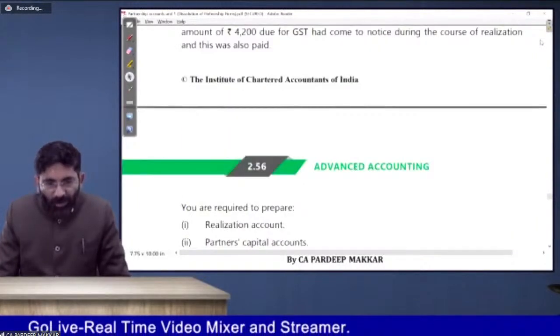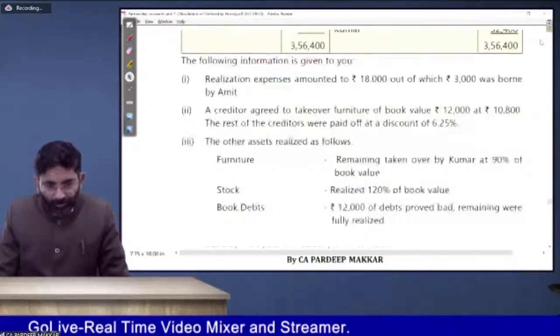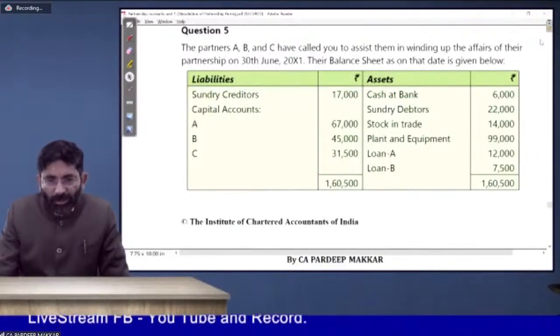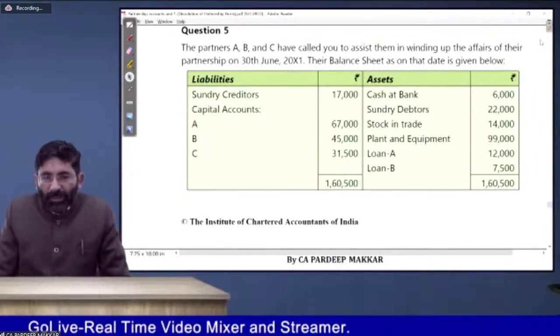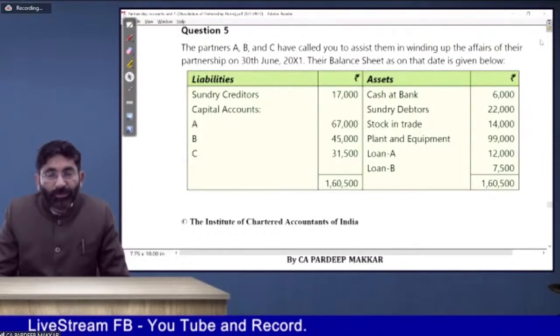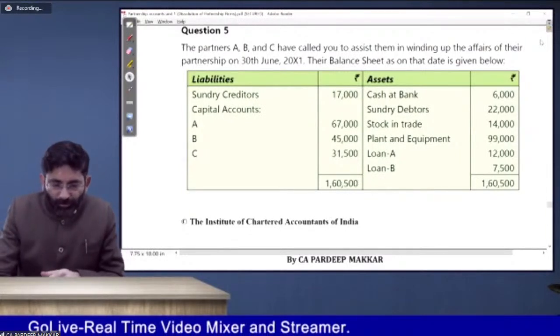Question number 5. Yeah, see here it is. Partners A, B, and C have called you to assist them in winding up the affairs of their partnership. Balance sheet is given to you. See the question, question number 5.